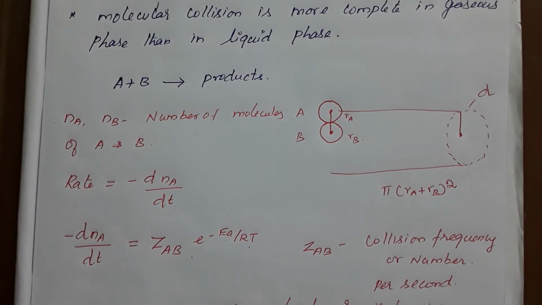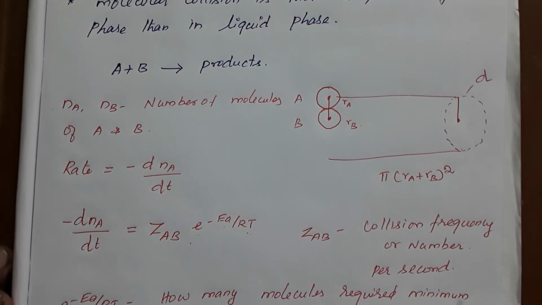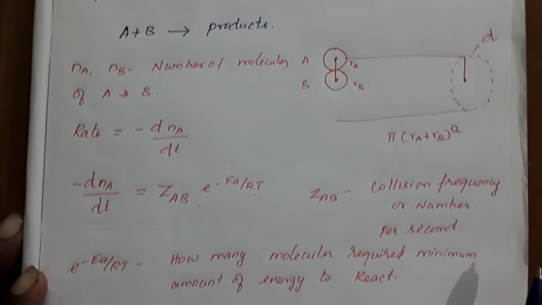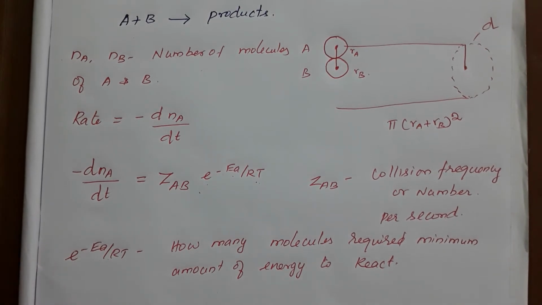Here the exponential of minus Ea by RT gives how many molecules have the minimum amount of energy required to react. That is what we call the activation energy. Every molecule must possess a minimum amount of energy in order to react.